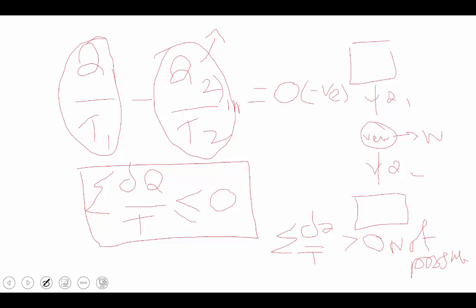Such an engine cannot exist; it is purely theoretical. Therefore, there are two possible ways: delta Q by T equal to 0, which is for a reversible engine, and delta Q by T less than 0, which is for an irreversible engine. Delta Q by T more than 0 is not in practice. It is impossible.